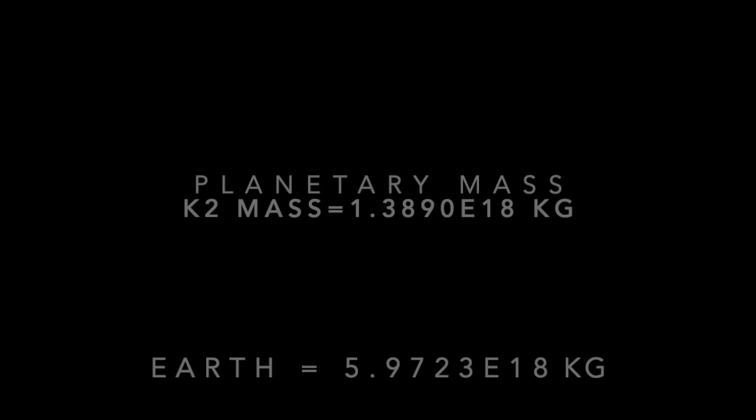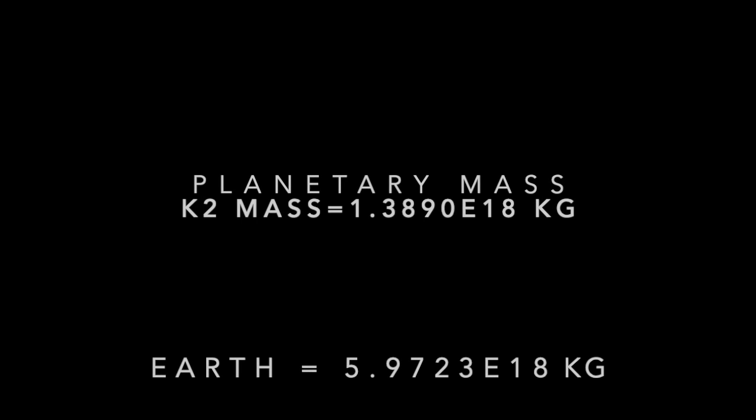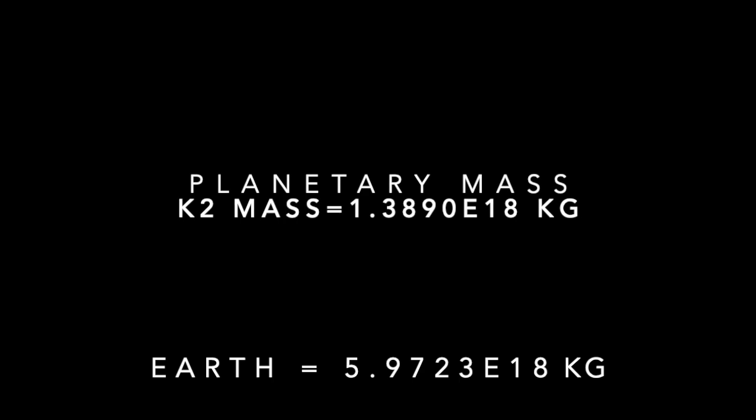Planetary mass. The planetary mass is simply the mass of our planet. It is calculated by using the gravitational constant, the radius of K2-205b, the period of our planet, and some sphere relations. Our calculated mass is 1.3890 times 10 to the 18 kilograms. This can be compared to Earth's mass, which is 5.97 times 10 to the 18 kilograms.